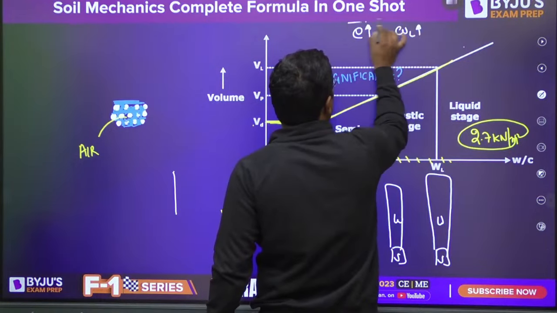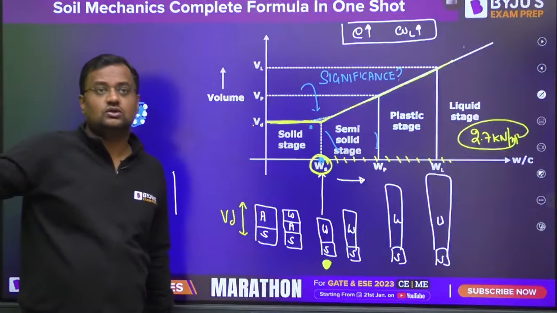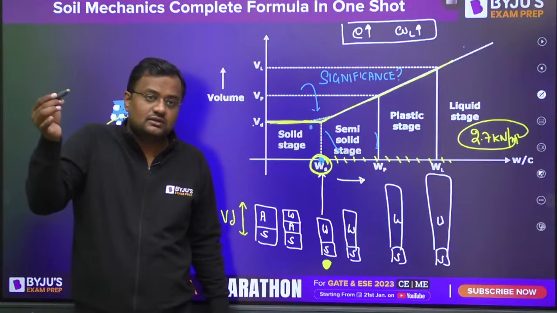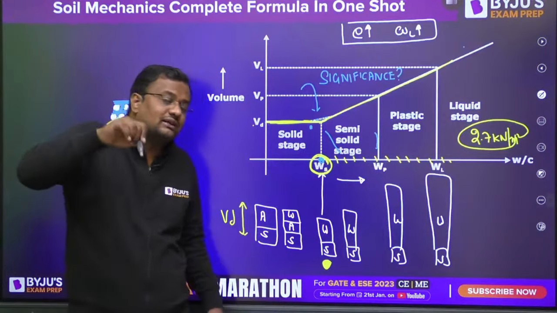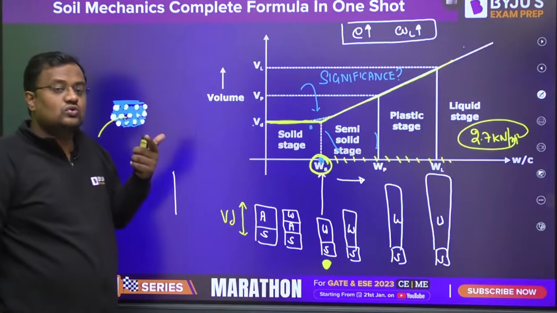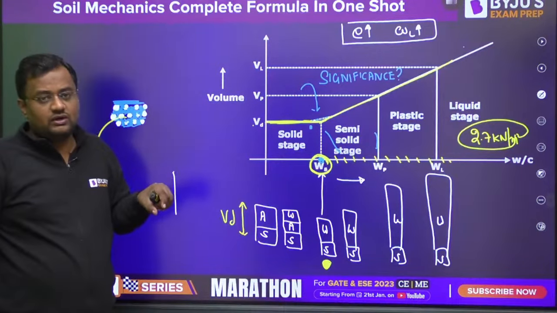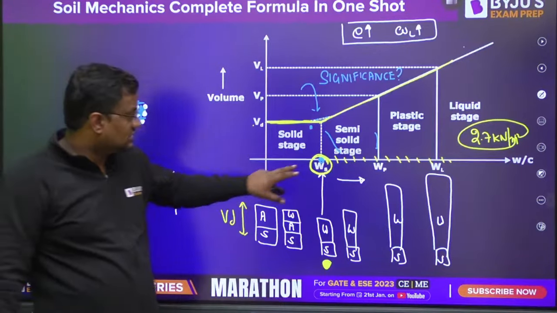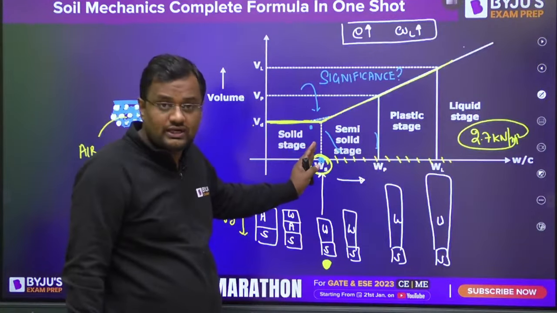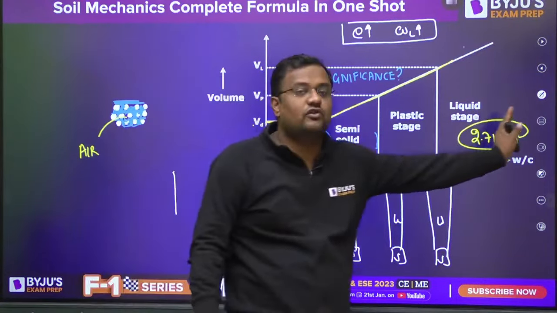Those soils which have more voids can take more water till they become fully saturated, so this WS will be very high for them. If WS is high, because there are so many voids to saturate, then the liquid limit is also pushed up.